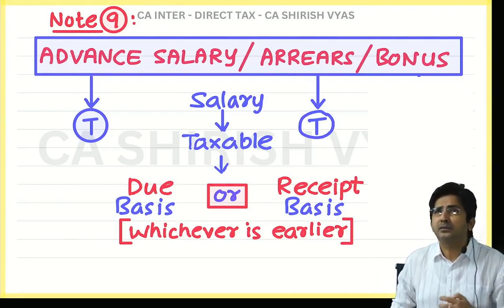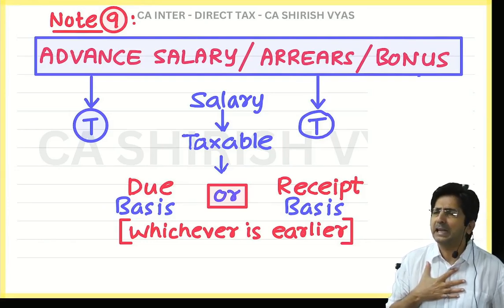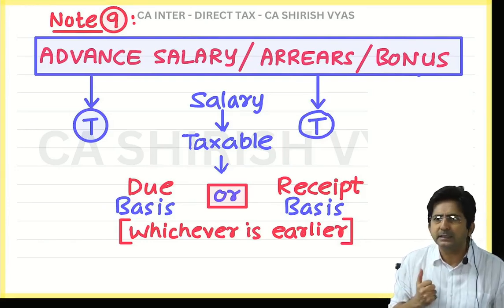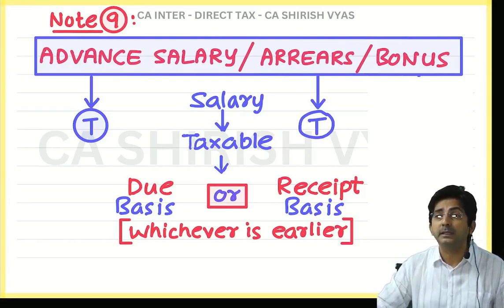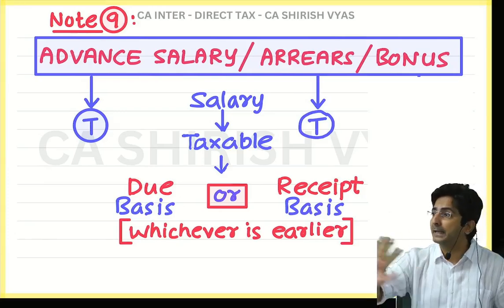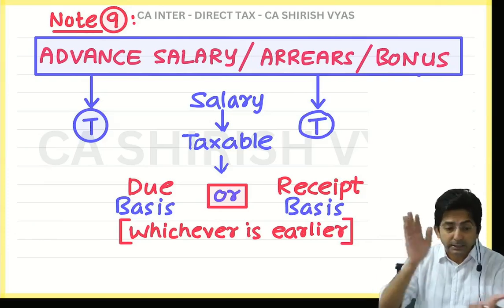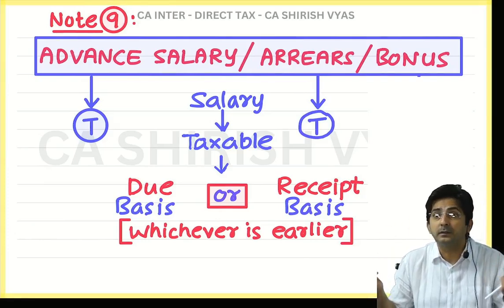No, sorry, I thought of giving bonus, but I am in financial crisis. I cannot give the bonus. So it is a dicey thing. So this government also knows. That's why what government says, just because the bonus is announced, we will not tax you. Only when you actually receive, we will tax you. Because bonus is always uncertain.